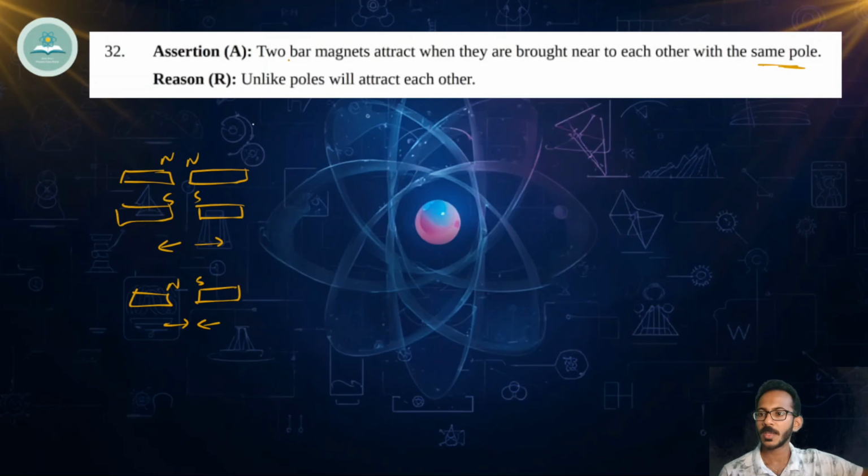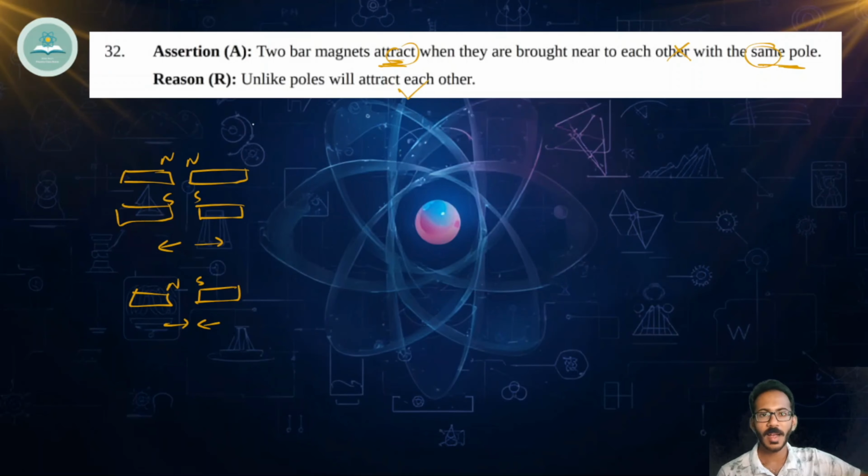Here, as per this, they are saying that two bar magnets attract when they are brought near to each other with the same pole. Like poles will not attract, they will repel. So this statement is wrong. Assertion is wrong. Come to reason. Unlike poles will attract each other. This is correct. So assertion is false, reason is true.